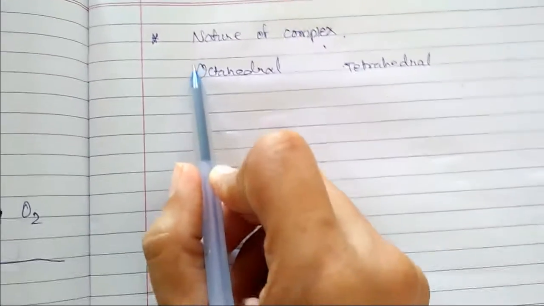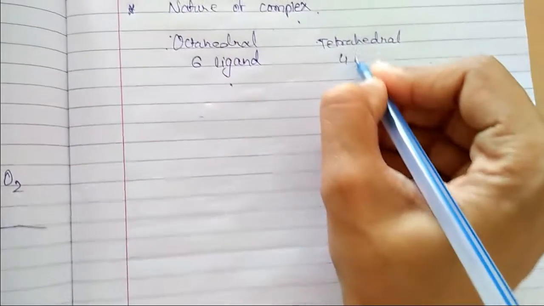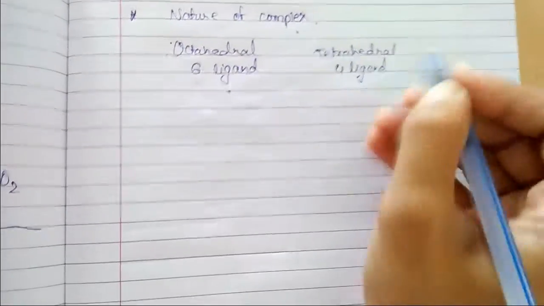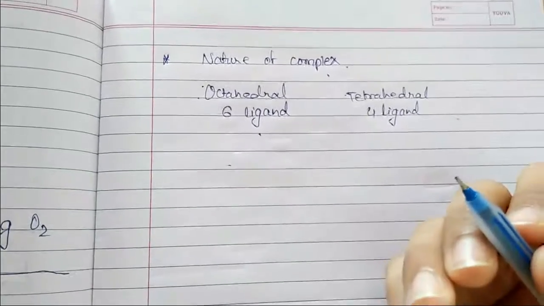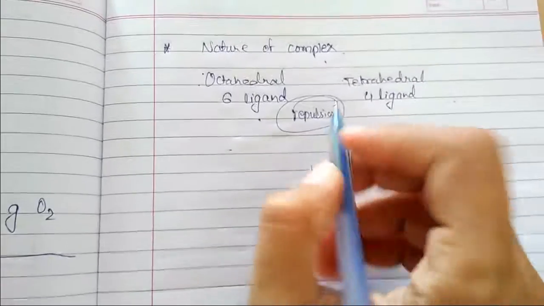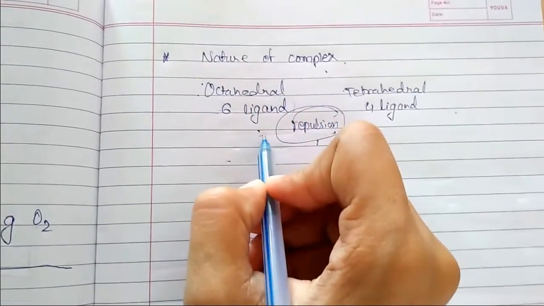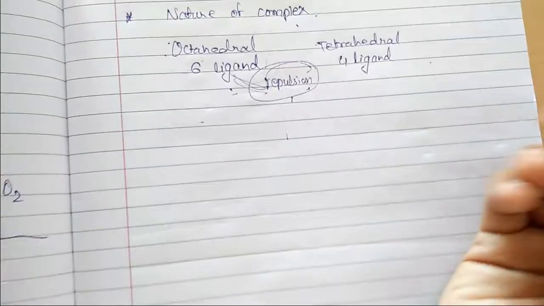In octahedral complexes, we are having 6 ligands surrounding the central metal atom. Whereas in tetrahedral, we are having 4 ligands surrounding the central metal atom, right? So more repulsion will give more splitting. The repulsion is greater with a greater number of ligands. If the ligands are more, the repulsion will be higher, and if the ligands are less, then the repulsion will be less.